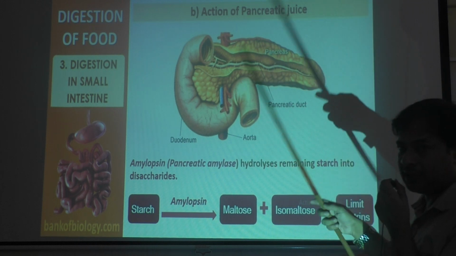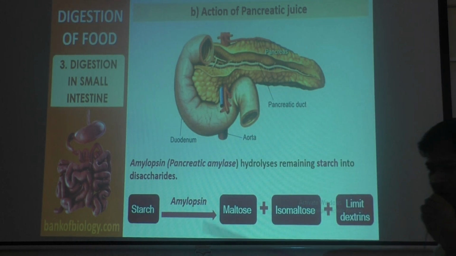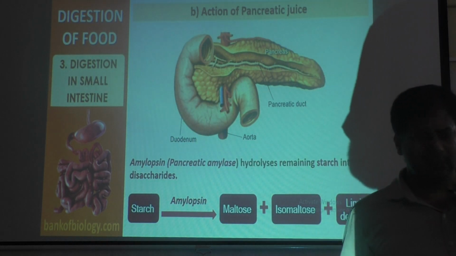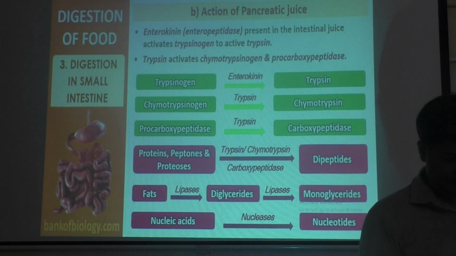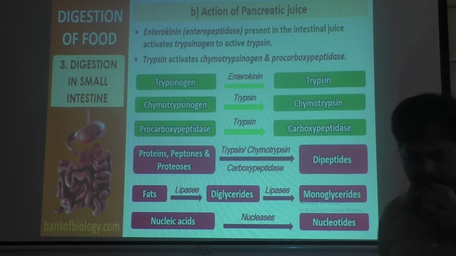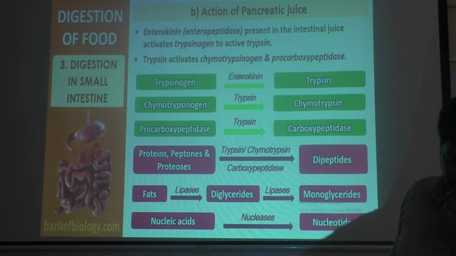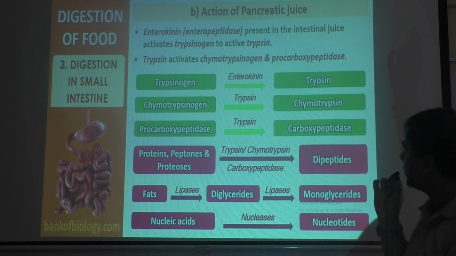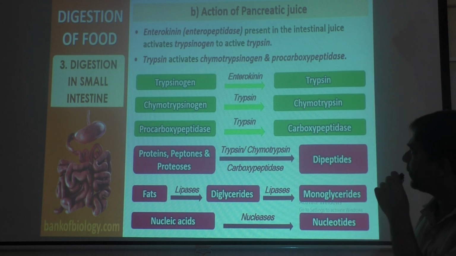That was salivary amylase, this is pancreatic amylase. The work is the same. Both enzymes will work in the same way and on the same material, that is starch. Okay, now as I told you, pancreatic juice contains many enzymes. You can see there. One by one we will learn slowly.